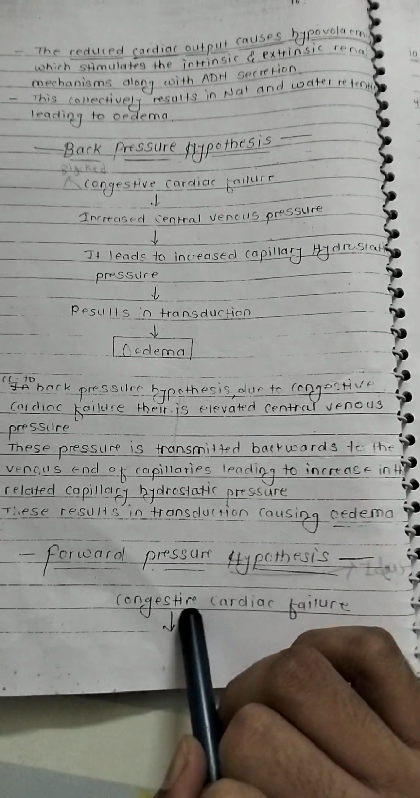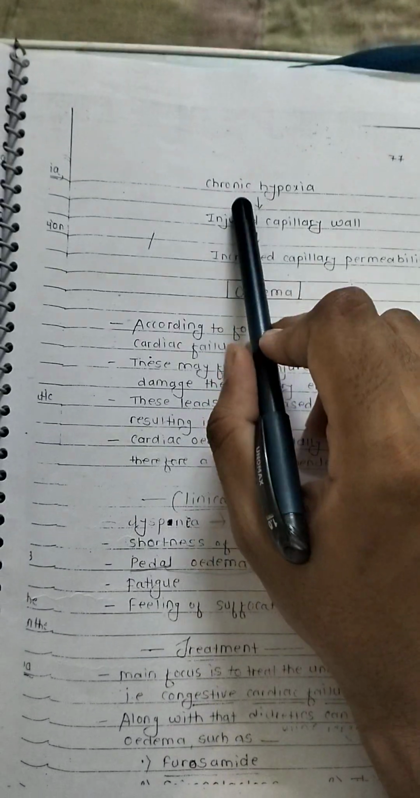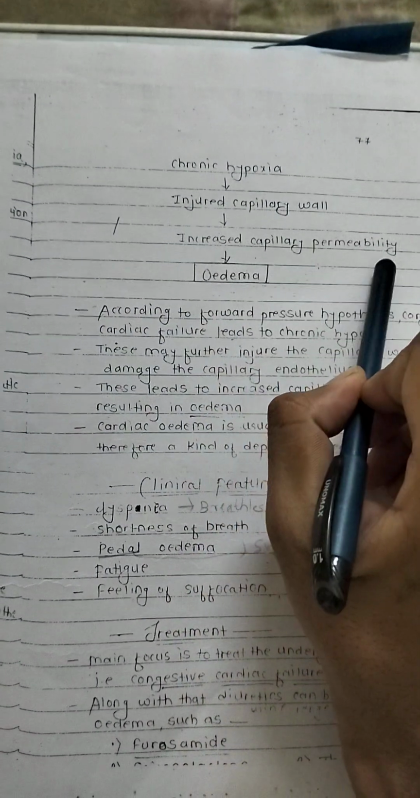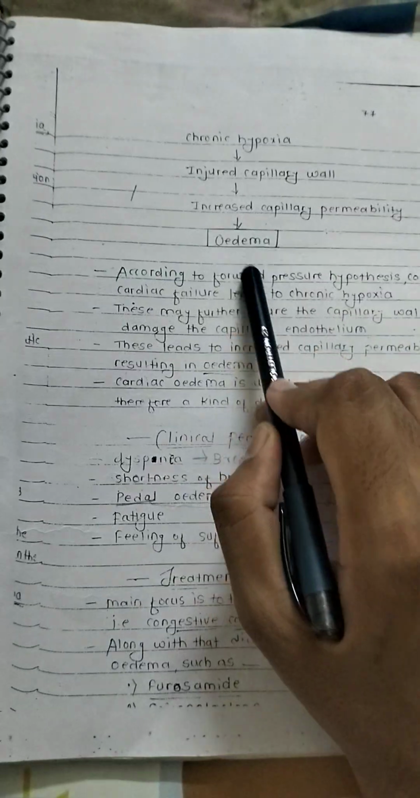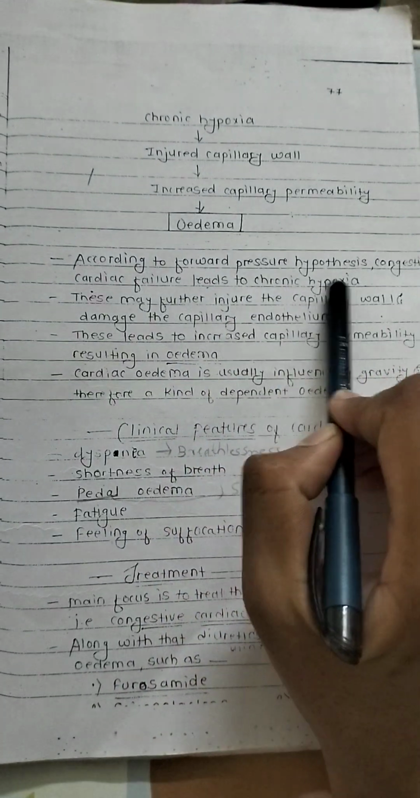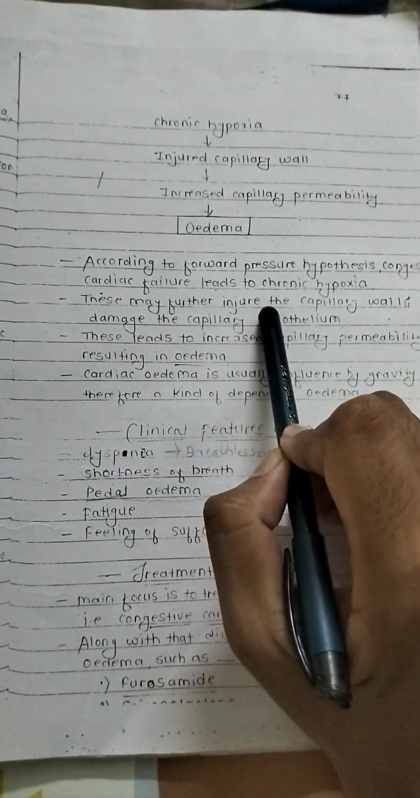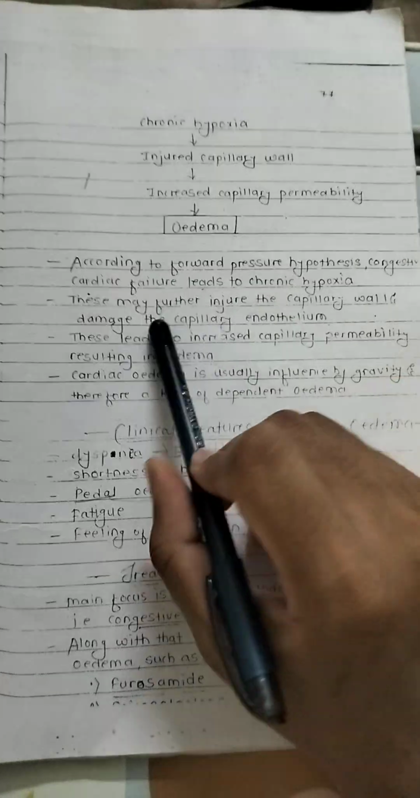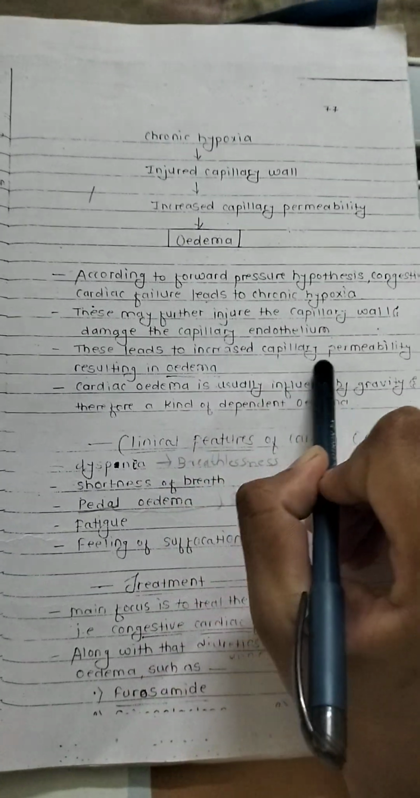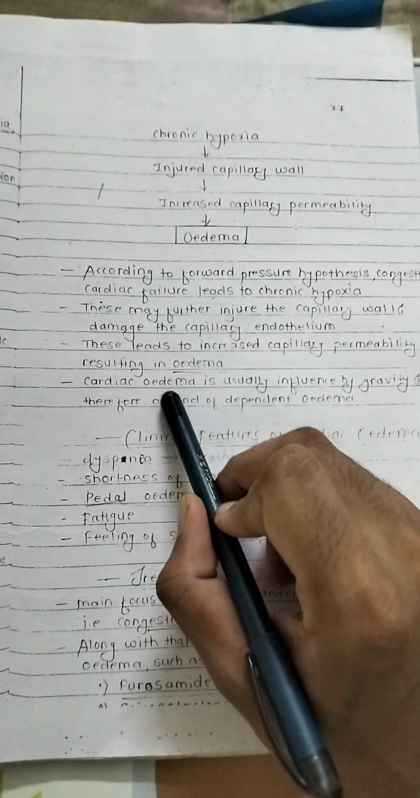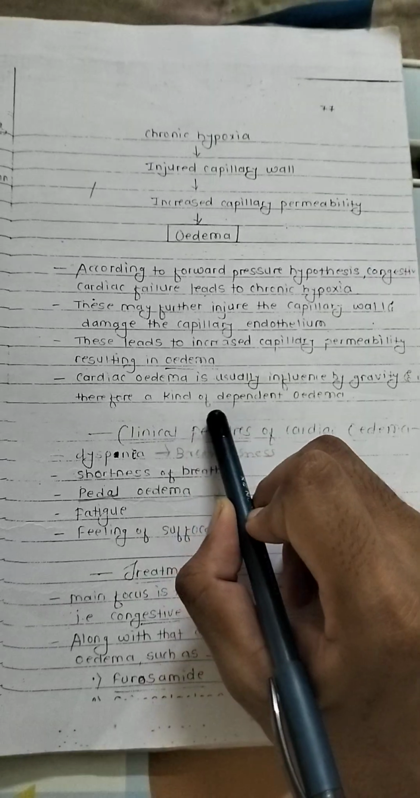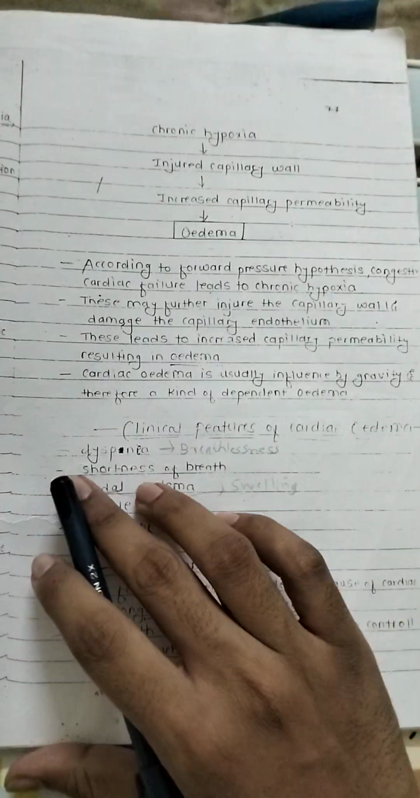Forward pressure hypothesis: congestive cardiac failure, chronic hypoxia, injured capillary wall, increased capillary permeability, edema. According to the forward pressure hypothesis, congestive cardiac failure leads to chronic hypoxia. This may further injure the capillary wall and damage the capillary endothelium. This leads to increased capillary permeability, resulting in edema. Cardiac edema is usually influenced by gravity, therefore it is a kind of dependent edema.